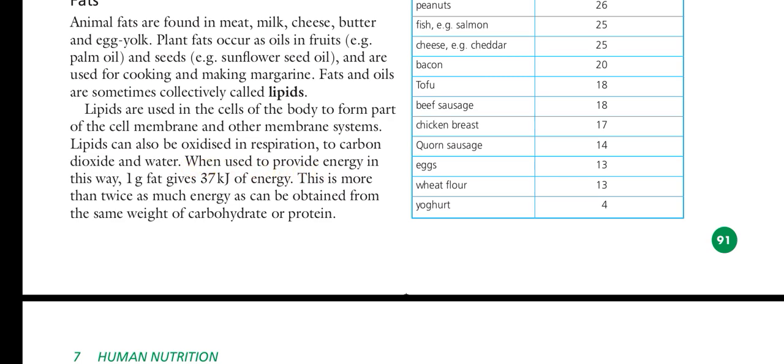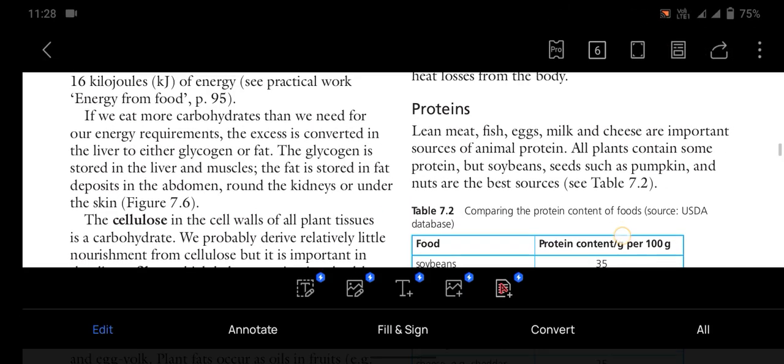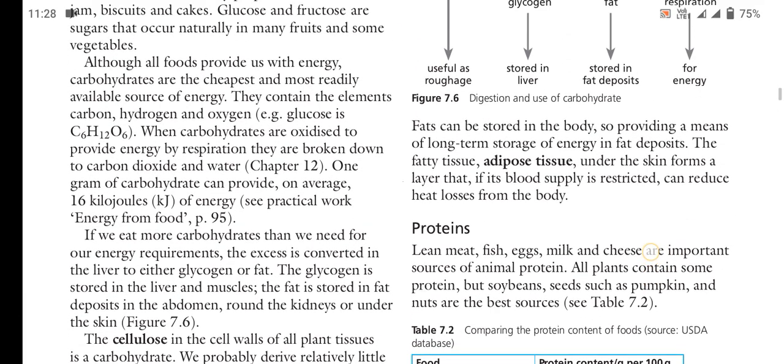When used to provide energy in this way, 1 gram of fat gives 37 kilojoules of energy. This is more than twice as much energy as can be obtained from the same weight of carbohydrate or protein. So we can say fats are a very large source of energy compared to the same amount of carbs and the same amount of proteins.